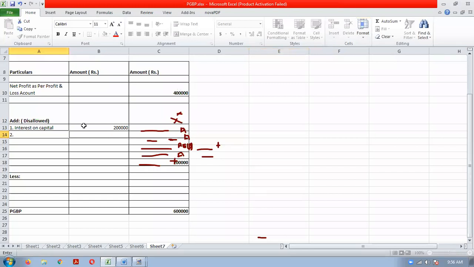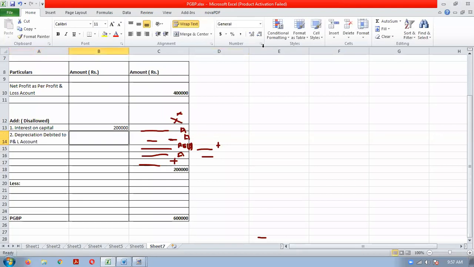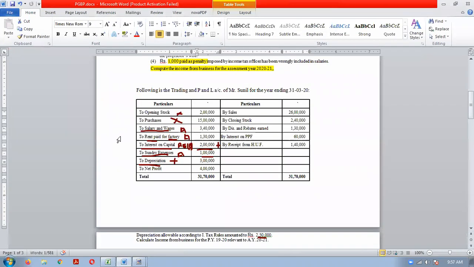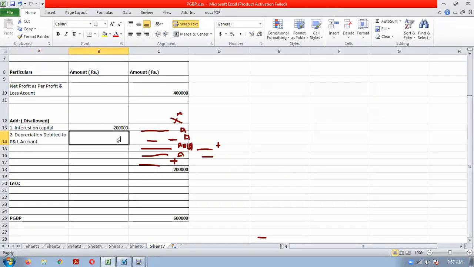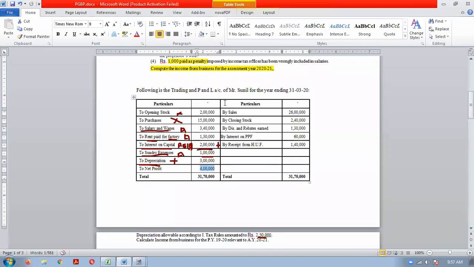So depreciation debited to profit and loss account is how much? 3 lakh rupees. So this adjustment we have done. So debit side we have checked, only this much items are there.